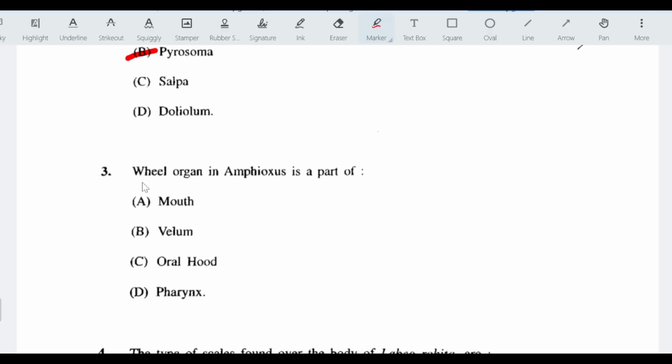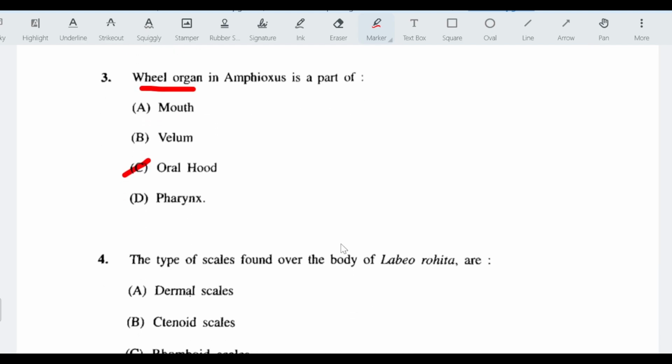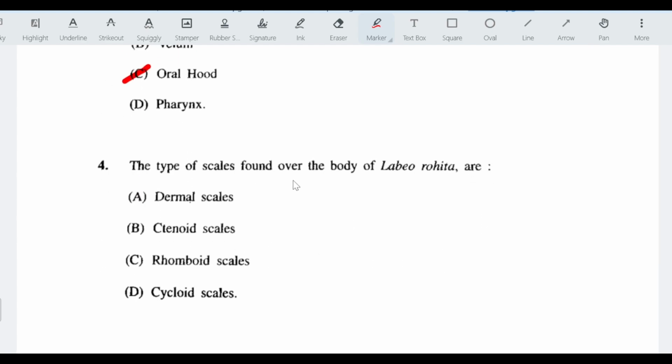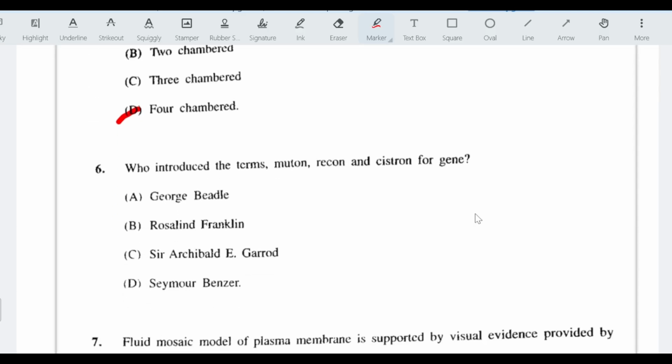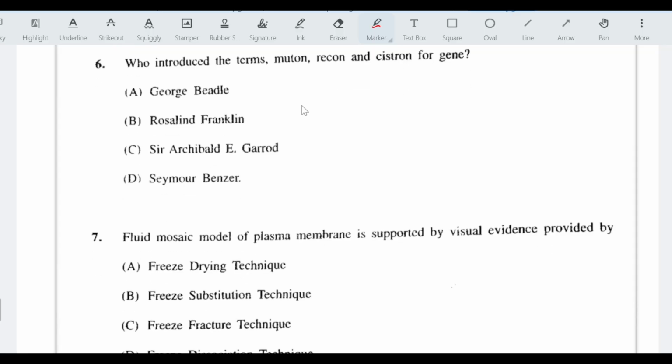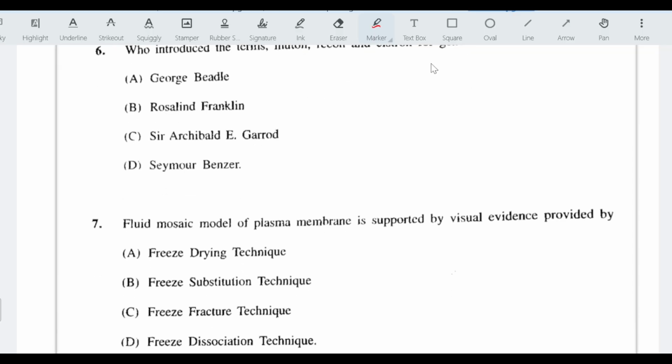Question third, wheel organ in amphioxus is a part of oral hood. Fourth question, the type of scales found over the body of Labeo rohita are called cycloid scales. Question fifth, the heart of crocodile is four chambered. Question sixth, who introduced the terms muton, recon and cistron for gene? The answer is Seymour Benzer.